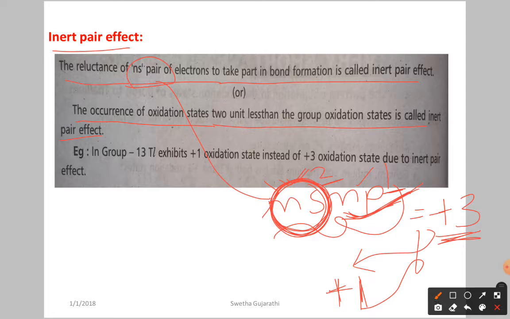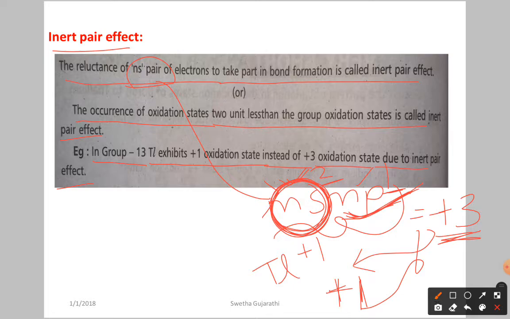That is called the inert pair effect. So in group 13, thallium exhibits the +1 oxidation state instead of +3 due to the inert pair effect. Why?